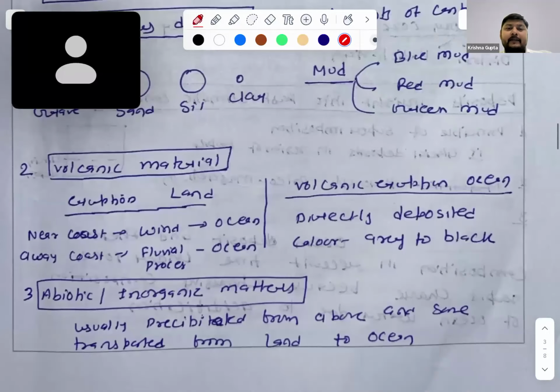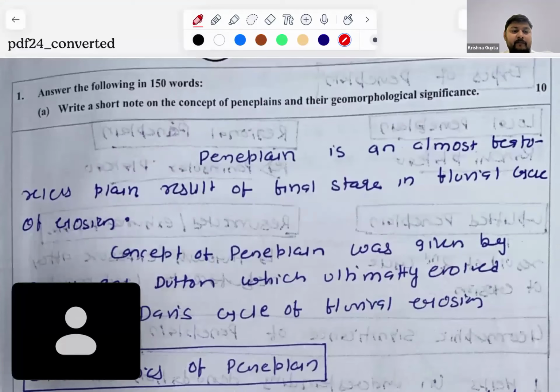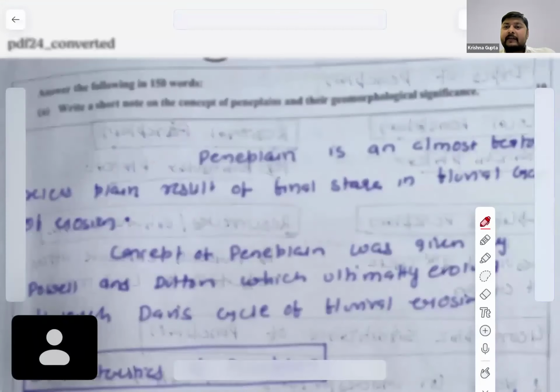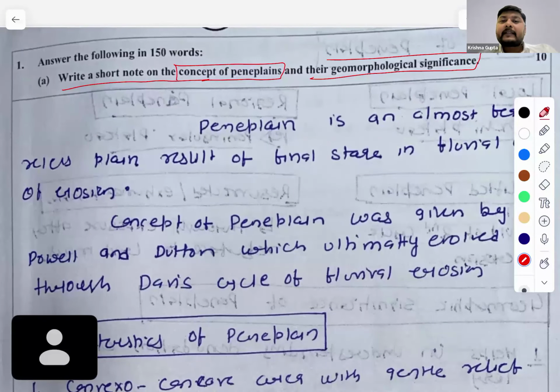So this is our answer here. The first answer is based on: write a short note on the concept of peneplain and its geomorphological significance. This is the first keyword, and this is the second keyword. This is from geomorphology, and this is basically from the cycle of erosion.